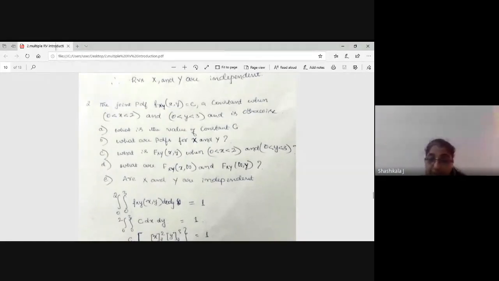At that time I will take the attendance. If you have calculated the PDFs separately for single x and y, then calculate the CDF.